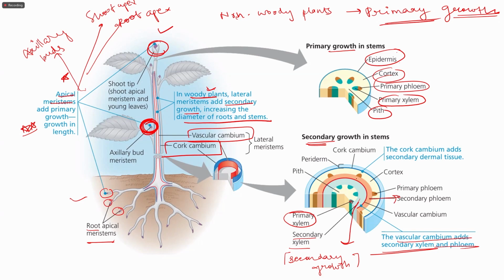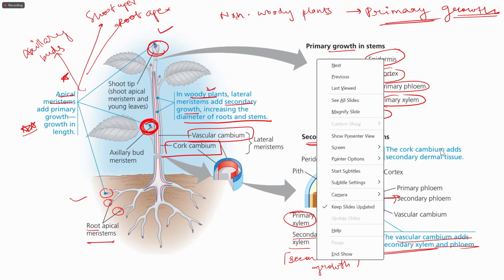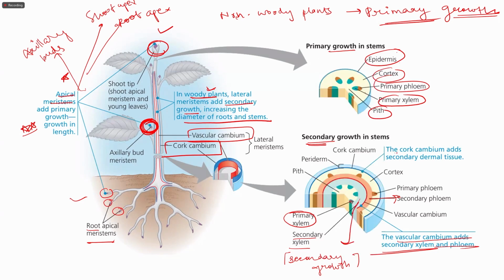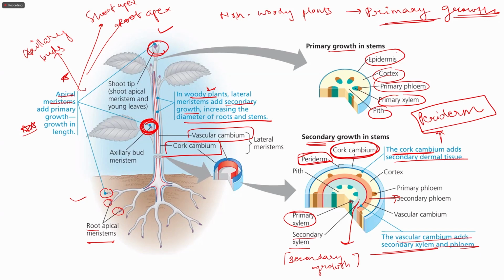Also in the cortex region, we know that the epidermis was earlier present above the cortex. But during the secondary growth, the cork cambium adds the secondary dermal tissues. Now, what are the secondary dermal tissues? The epidermis is replaced by the periderm, right? This periderm is the result of the secondary growth, which is due to the cork cambium. So this is the structure that denotes the primary and secondary growth and the changes that happen during the secondary growth.